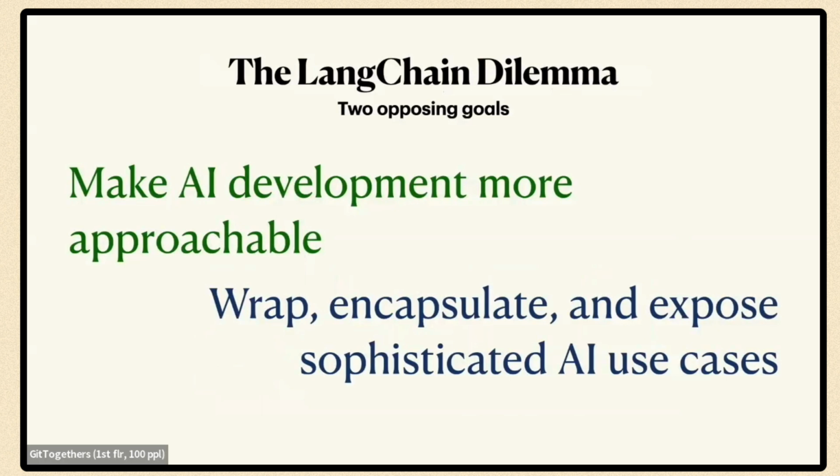So I don't know how many of you are into this drama, but LangChain is somewhat controversial, and I spent some time thinking about why it's so controversial. And I think it has two kind of opposing goals. One is it's trying to make AI development more approachable, even for people who perhaps haven't coded that much. And at the same time, it's trying to wrap and encapsulate and expose very sophisticated AI use cases. And I think those kind of go against each other. And it means that once you're trying to do something other than what it's set up to do, it's hard to get it to do the thing that you want it to do.